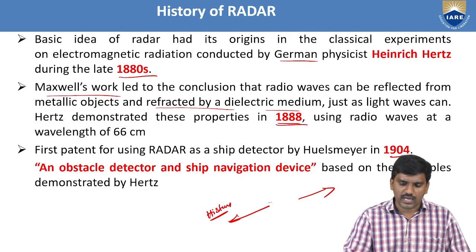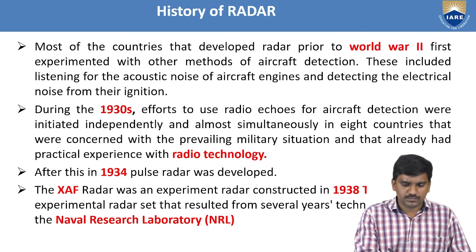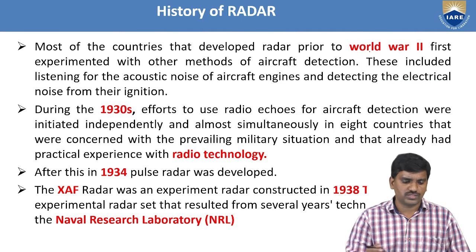Next, moving on to another method of the radar. Prior to World War II, people first experimented with other methods of aircraft detection.